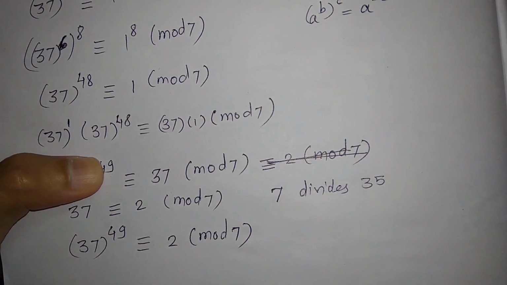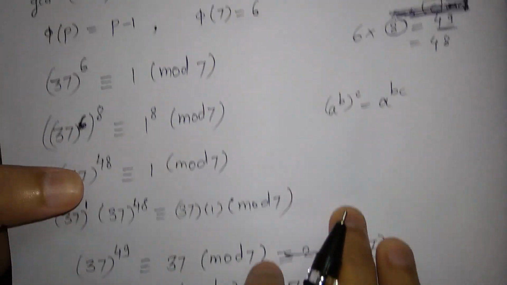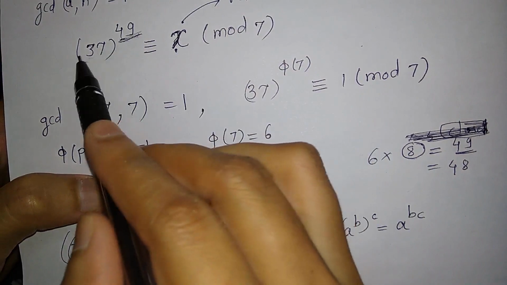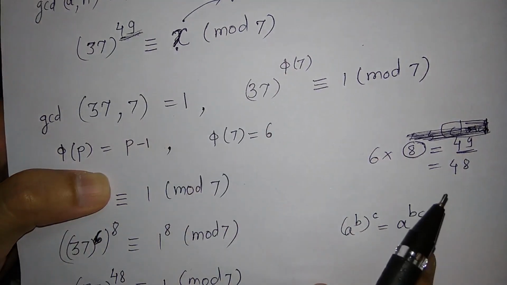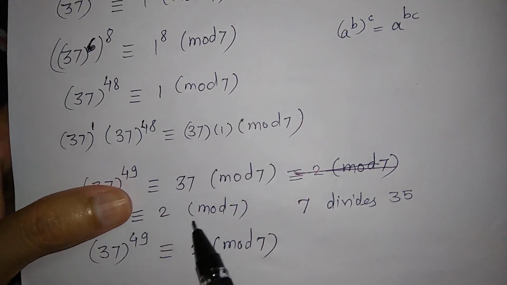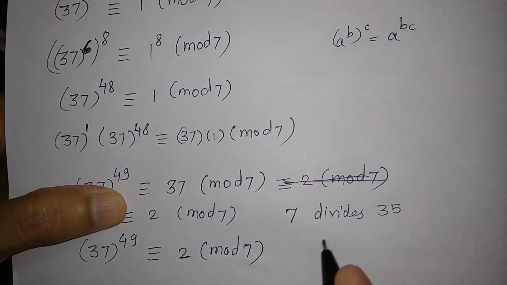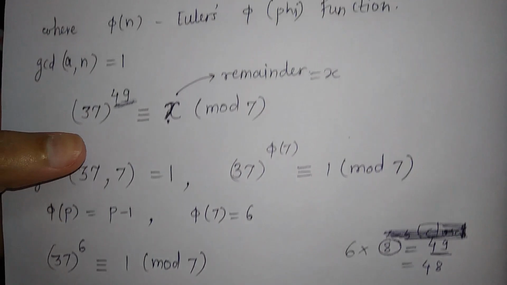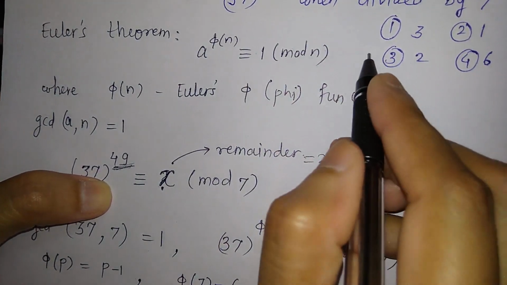Now just look at this. We want integer x such that this holds, and now by comparing this, we have x is equal to 2. That means the remainder is 2. So this third option is the correct option.